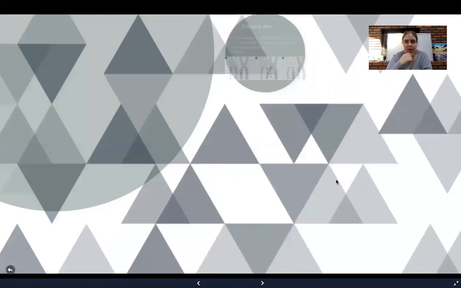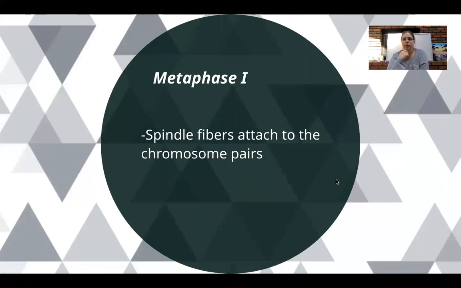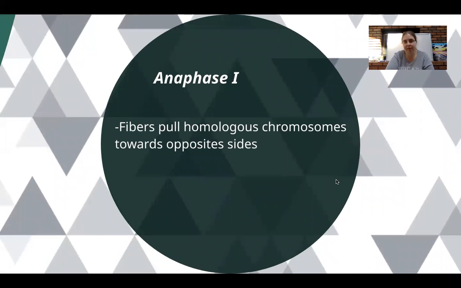All right, so now that crossing over has occurred, we have metaphase 1, where the centrioles are now on opposite sides of the cell. They built their spindle fibers, and the spindle fibers are attached to the homologous chromosomes, and they've lined them up in the middle. But they've lined them up as pairs, 2 by 2, in the middle of the cell. That takes us to anaphase 1.